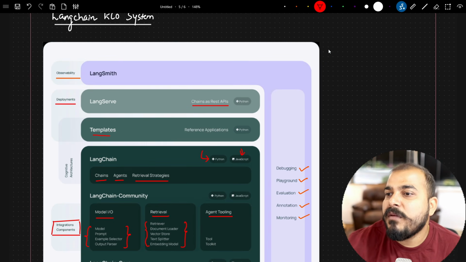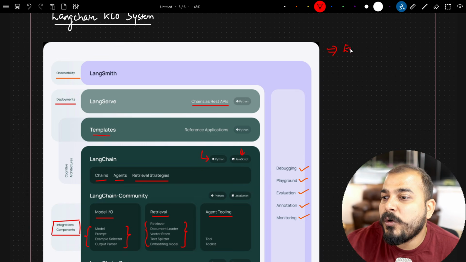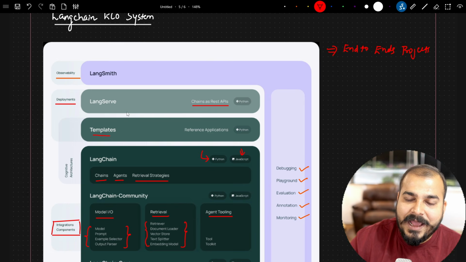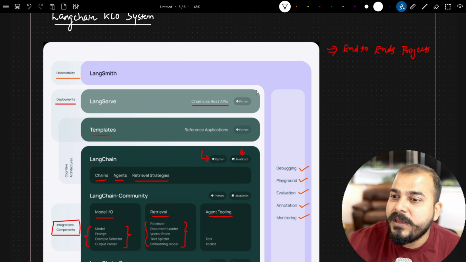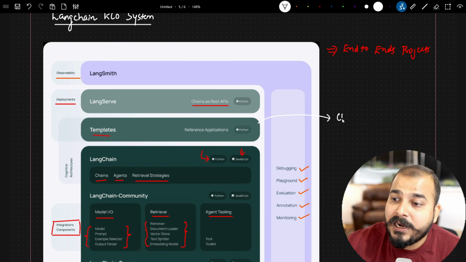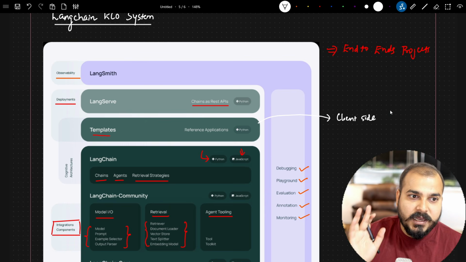Then we will focus on end-to-end projects, showing how you can use all these concepts together. Understand one thing, guys: when we use LangServe and start creating REST APIs, we'll also write our client side code so that we can access those APIs.